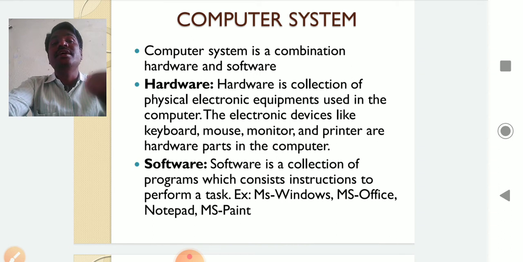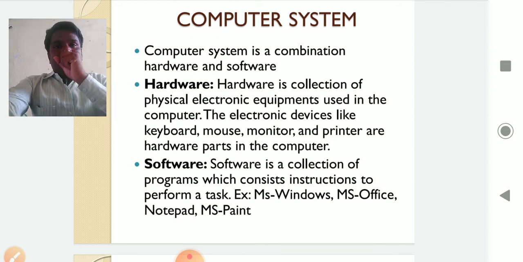What is software? Software is a collection of programs which consist of the instructions to perform a task. How can a task be performed? We write some instructions. These instructions are called a program. These programs are called software.